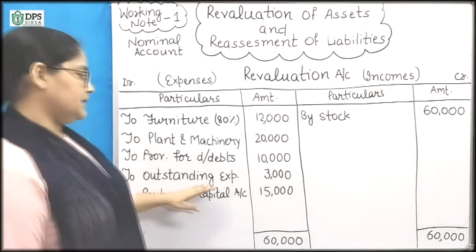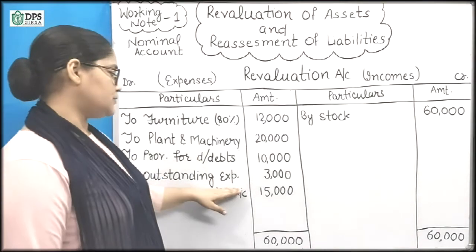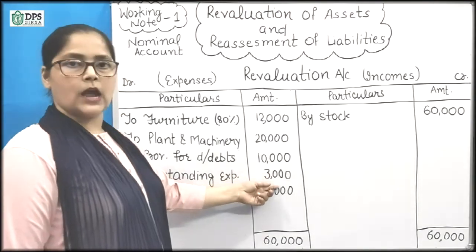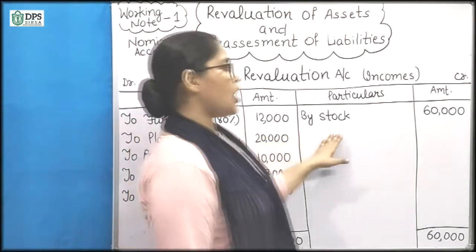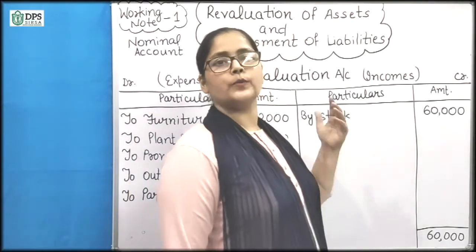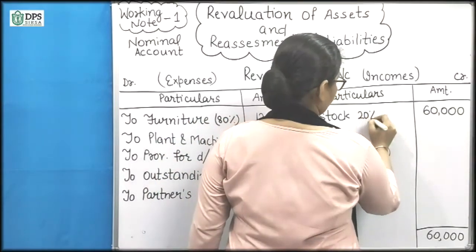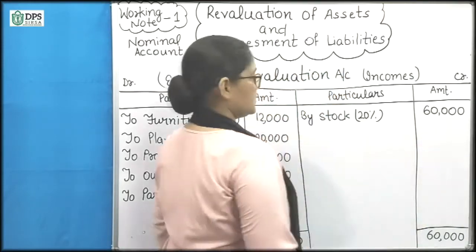To outstanding expenses account. We have to create outstanding expenses more by 3,000. Next is stock. Stock is increased by 20%, and the increment is 60,000.